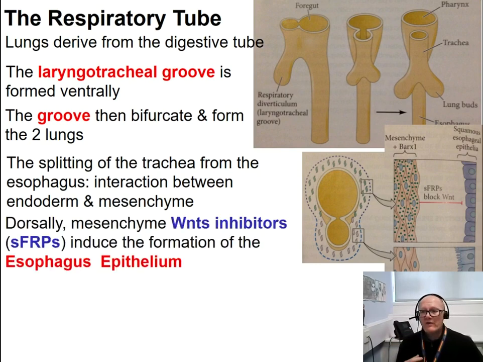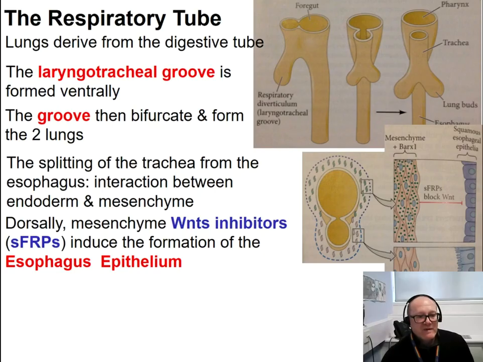So in a more dorsal position, so we are here anterior to the animal, but now we are dorsal, so toward the back. So in a more dorsal position, we are talking about this region, the mesenchyma produce Wnt inhibitors. So we are talking about this picture here.